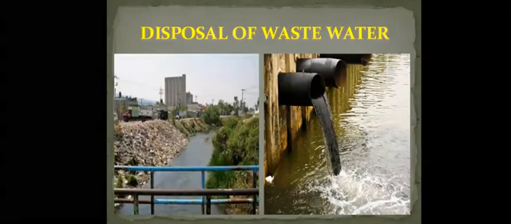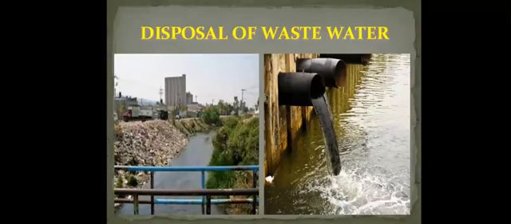Also, the sewage water can carry microorganisms that spread diseases. So whenever the wastewater is collected and stagnates in one place, the germs and microorganisms start growing in it and that can lead to the spread of diseases.